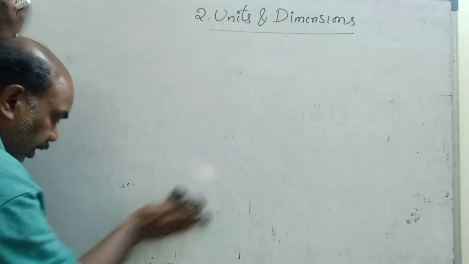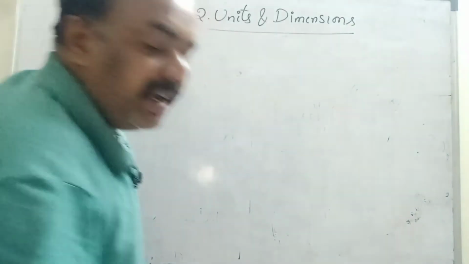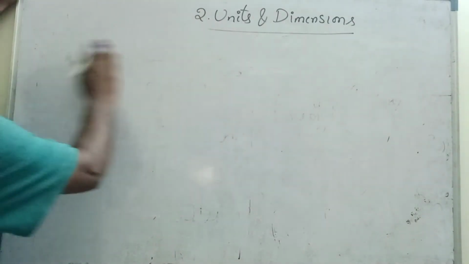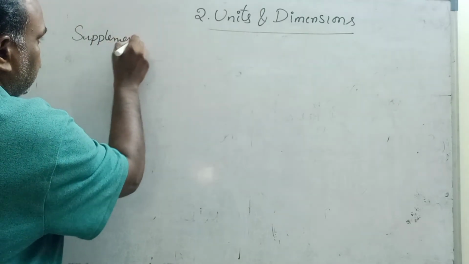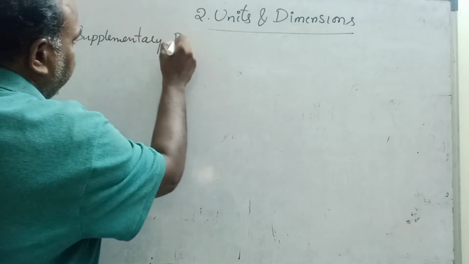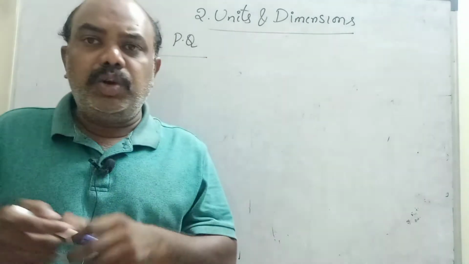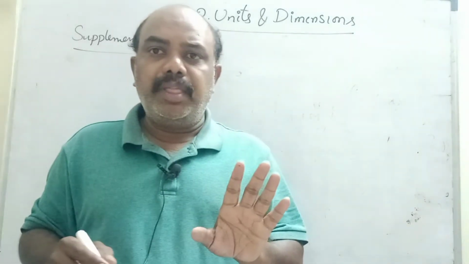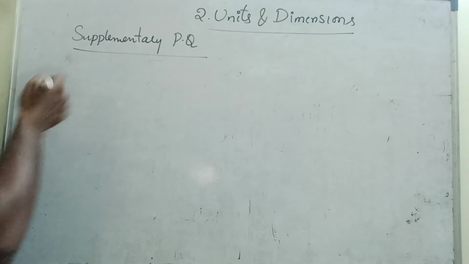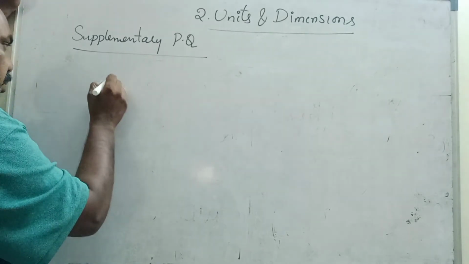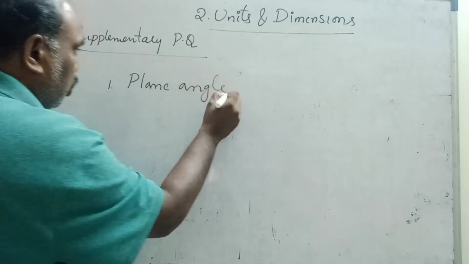Next, before going to derived physical quantities, first I will tell you supplementary physical quantities. What are supplementary? Two supplementary. Supplementary physical quantities generally don't have any dimensional formula. The dimensional formula is M0, L0, T0, but they have units. Only two supplementary physical quantities are used in physics. Number one, plane angle. Number two, solid angle.